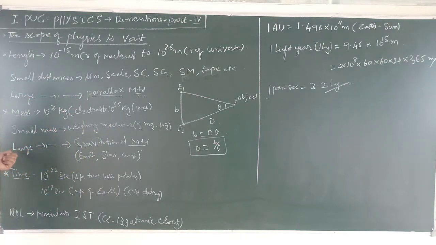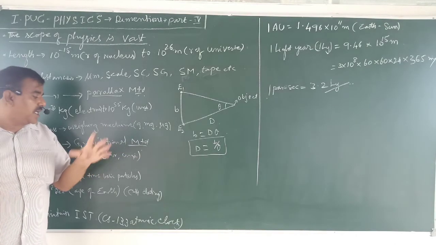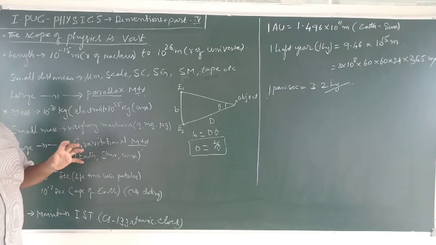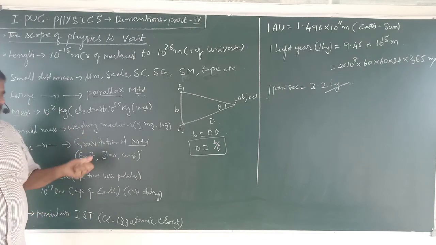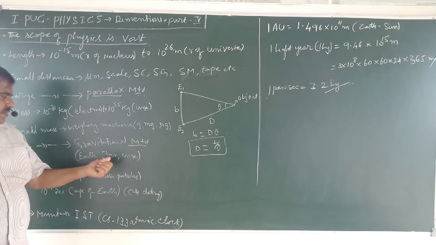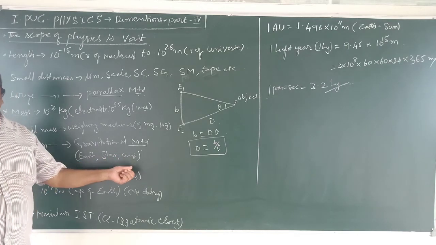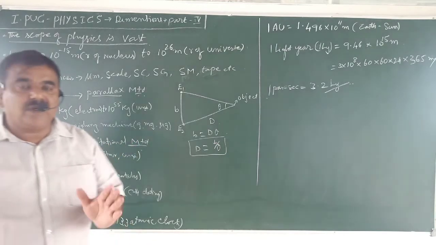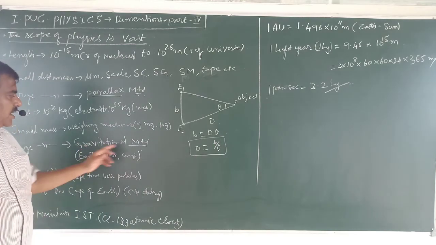Very large masses are measured by the gravitational method. By finding the acceleration due to gravity at that place, we can find out the mass of a planet, the mass of a star. We can find out the total mass of the universe by the gravitational method. We are going to do the Henry Cavendish method.